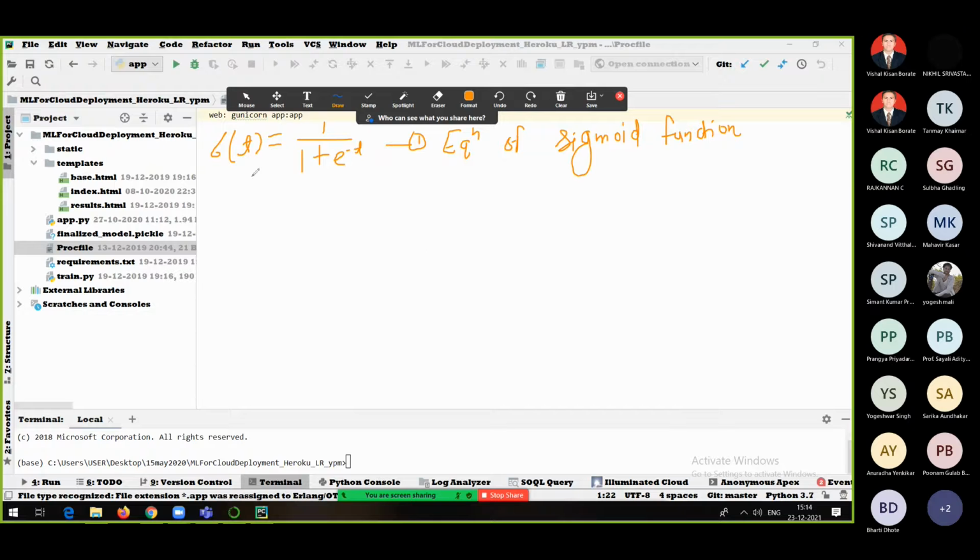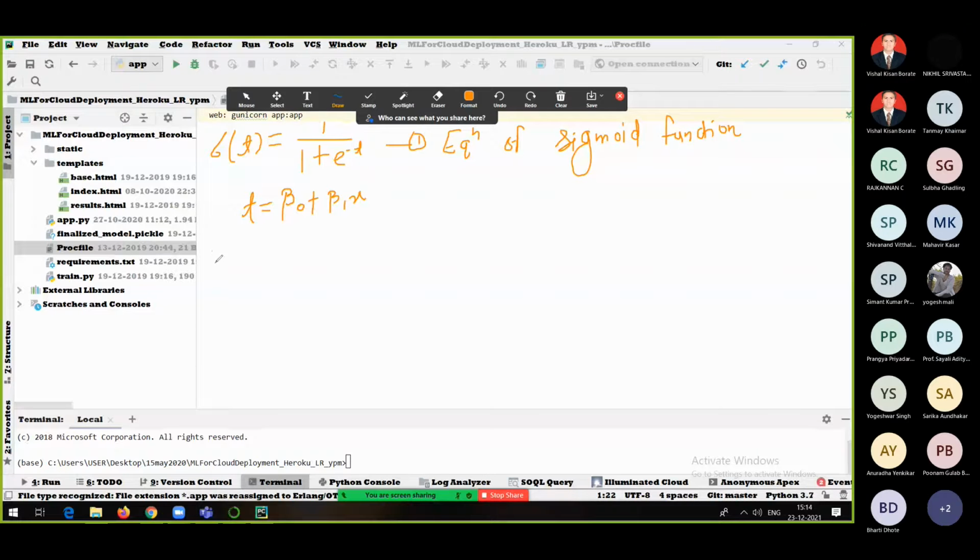Fine. So if we replace this t, actually logistic regression also makes use of linear regression. So if I replace that t with beta 0 plus beta 1 x, why are we doing it like this? Because this is also going to give us some output finally, right? It is also going to give us some output.